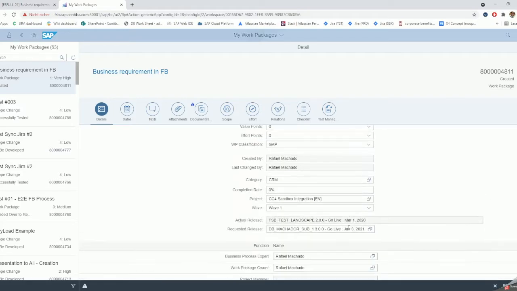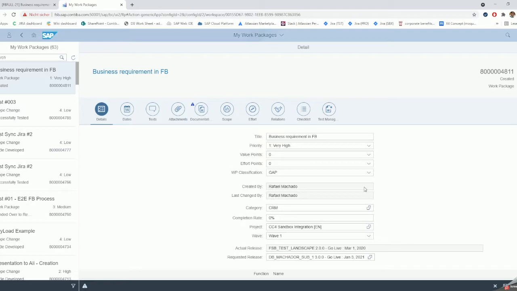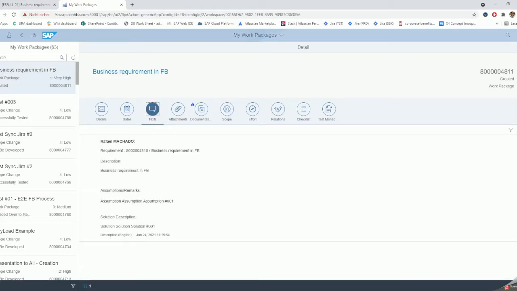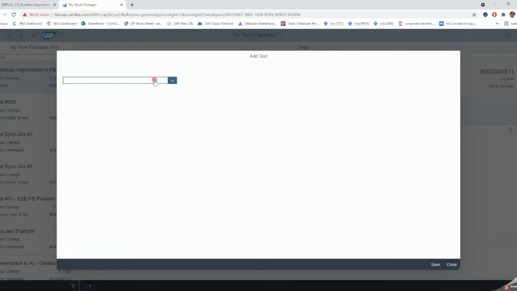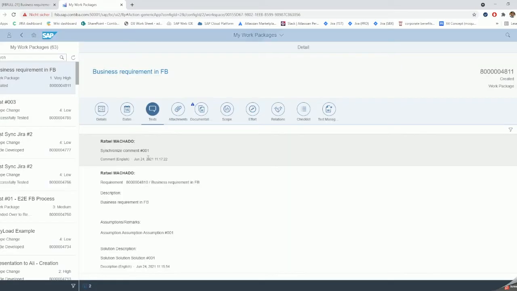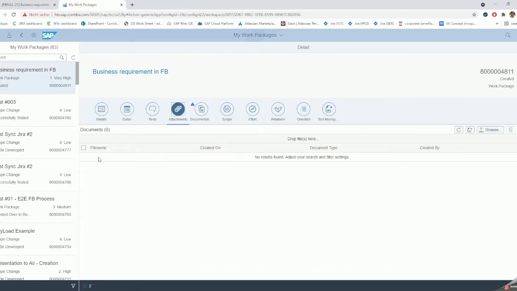The partners are fine so far. That's good. I want to save. I want to add a new comment because I want to try to synchronize the comment. Synchronize comment number 001. We save, a new comment was added, and I want to send an attachment.